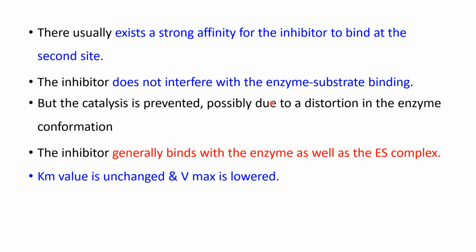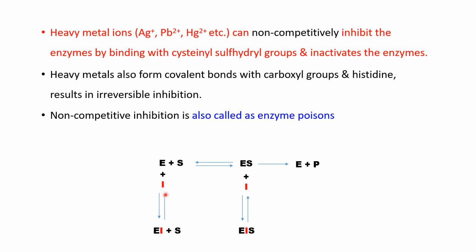Inhibitor does not interfere with enzyme substrate binding, but the catalysis is prevented because there is distortion in the enzyme conformation, and the inhibitor binds with the enzyme as well as the enzyme substrate complex. And here Km value is unchanged, Km remains the same, but Vmax is lowered because maximum velocity cannot be achieved because of the presence of the inhibitor. So the inhibitor binds to the enzyme, or it can bind to the enzyme substrate complex to form an enzyme inhibitor substrate complex.